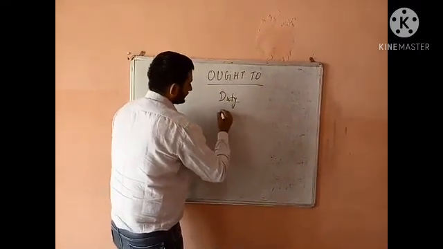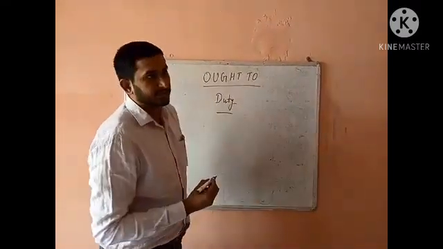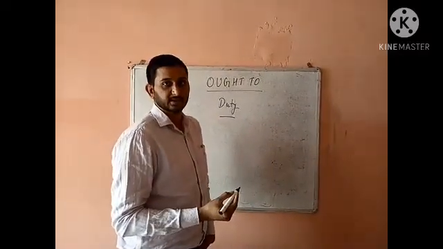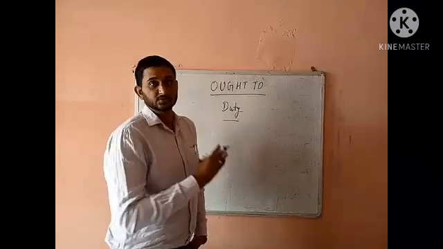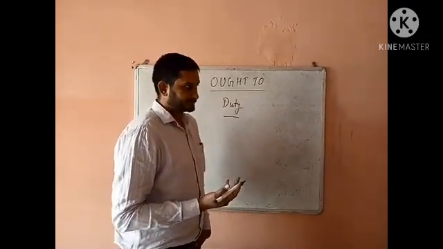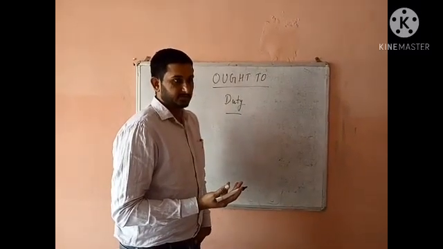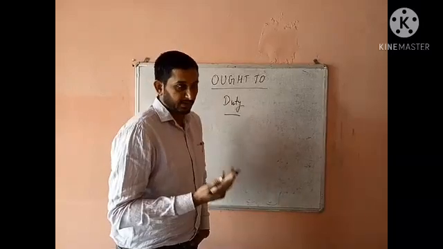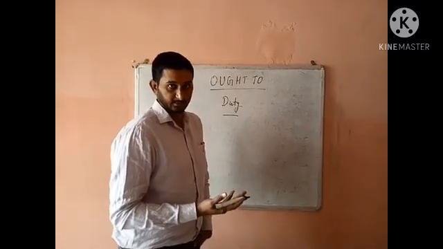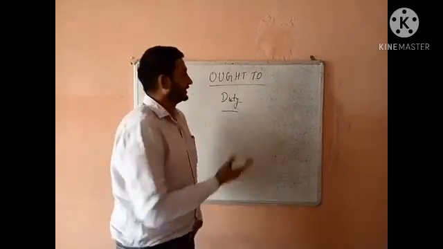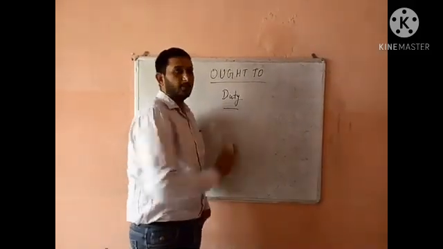If we have a duty that needs to be done, which is the responsibility of a person, you should use ought to there. It is a necessity. For example, you ought to pay your taxes. Paying tax is going to help you build the nation. That is the duty of a citizen. So in that case we are going to use ought to.